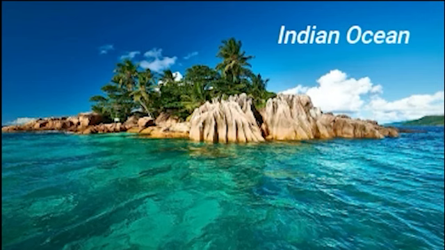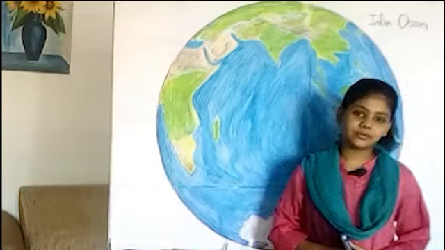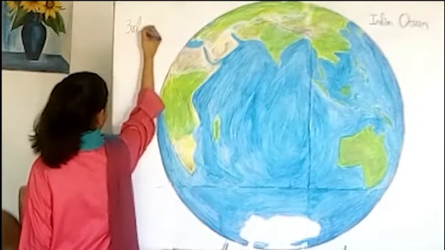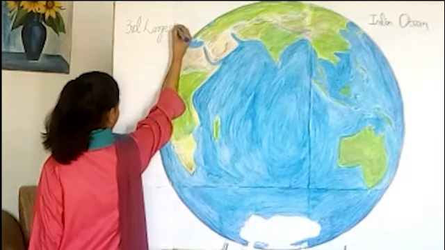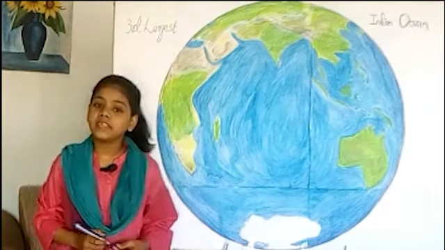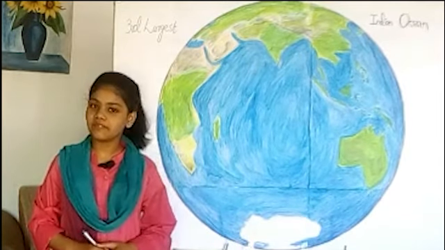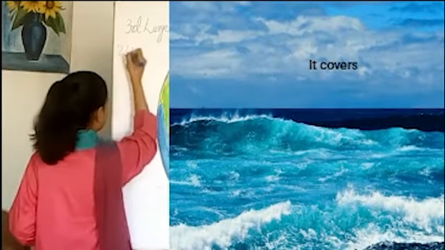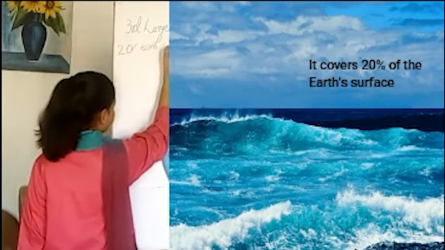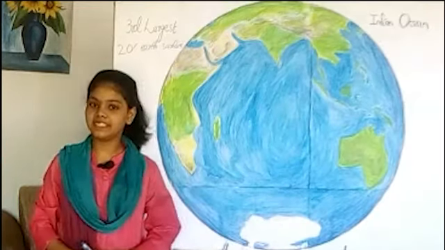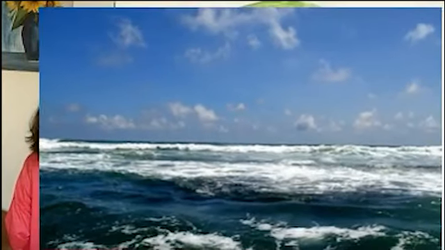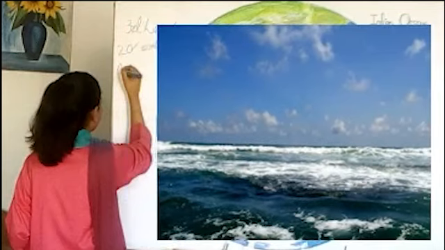Indian Ocean is the third largest ocean in the world after the Pacific Ocean and the Atlantic Ocean. It covers 20% of the Earth's surface. Next is the area. 426,000 square kilometers.